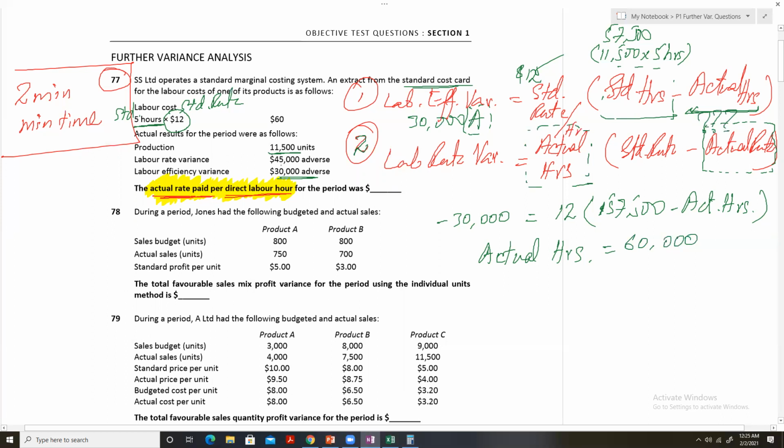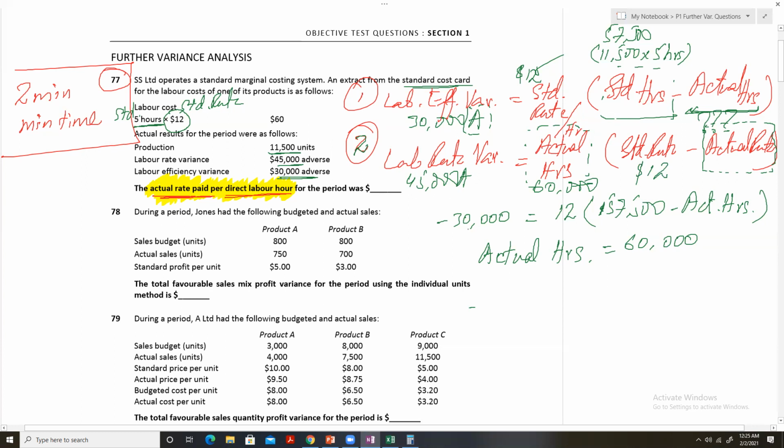The labor rate variance is given in the question as 45,000 adverse. Actual hours are 60,000. The standard rate is $12. Now we are required to calculate the actual rate.